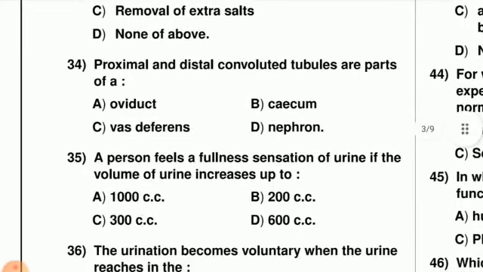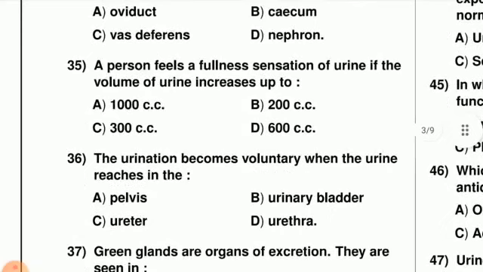Proximal and distal convoluted tubules are the parts of the nephron, and because of this the right option is option D, that is the nephron. Next question: a person feels a fullness sensation of urine if the volume of urine increases up to.